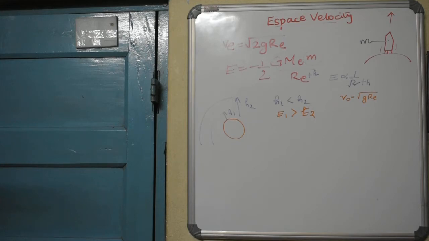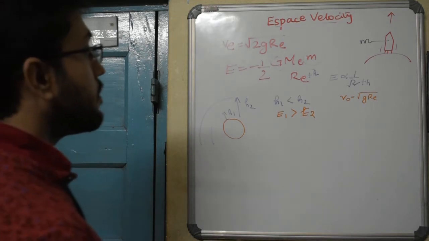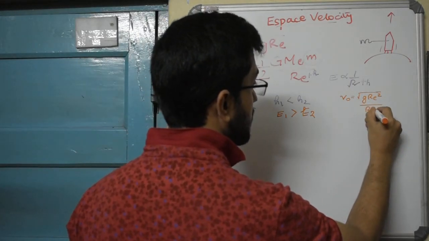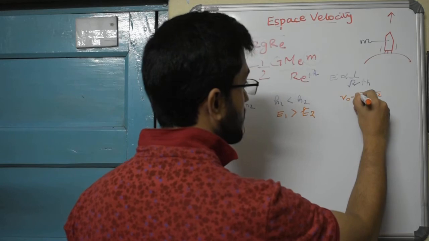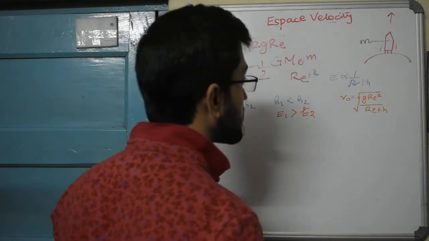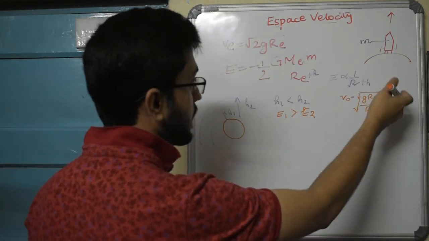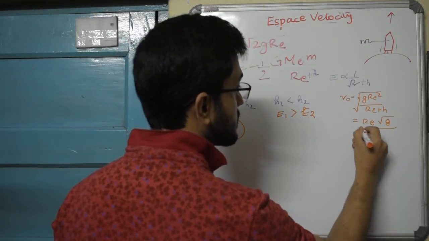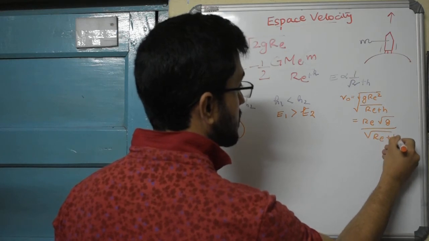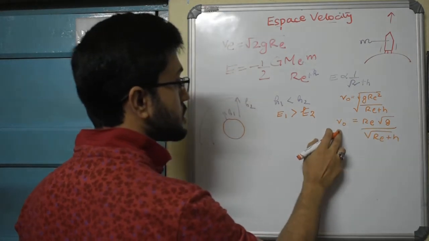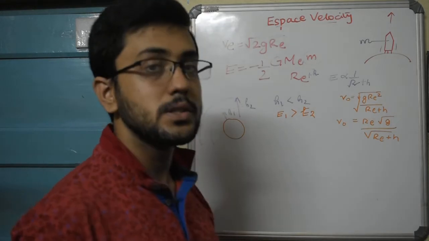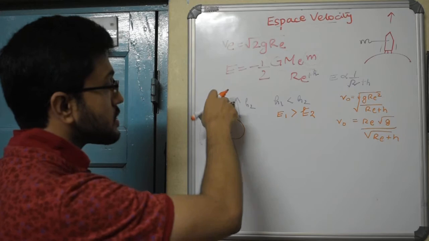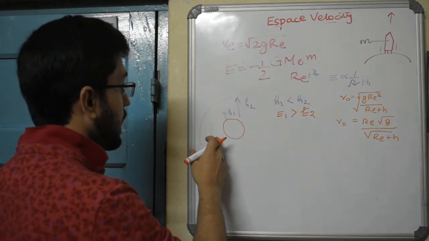In that case, the orbital velocity is equal to the root of radius of Earth squared times g divided by radius of Earth plus height. This is the actual formula. So we can see that radius of Earth is a constant, so it comes outside the root. This is how it looks like. So we see also that this orbital velocity is inversely proportional to the height. So that means at a greater height you will have a smaller value of orbital velocity as compared to a lower height.